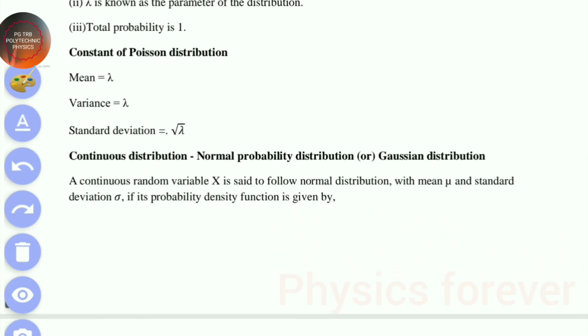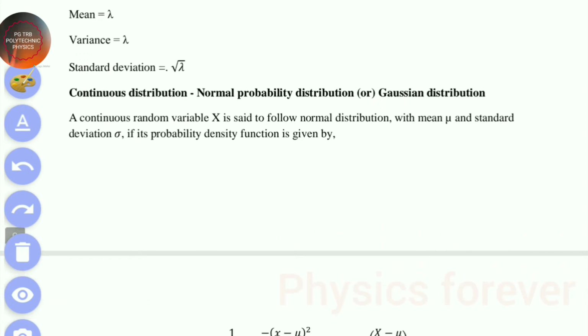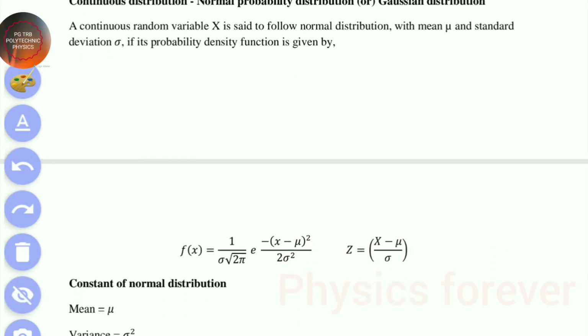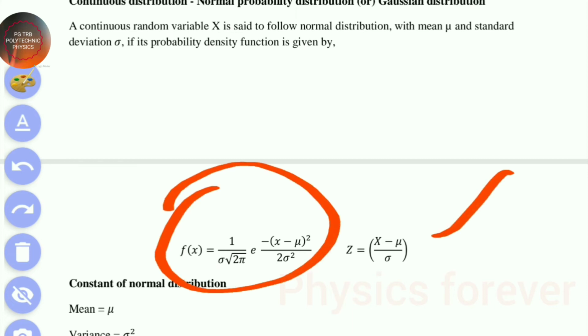Next, the continuous distribution, random probability distribution or Gaussian distribution. A continuous random variable x is said to follow the normal distribution with mean mu and standard deviation sigma. The probability density function can be written like this. This is the most important thing. Then z is equal to x minus mu by sigma.